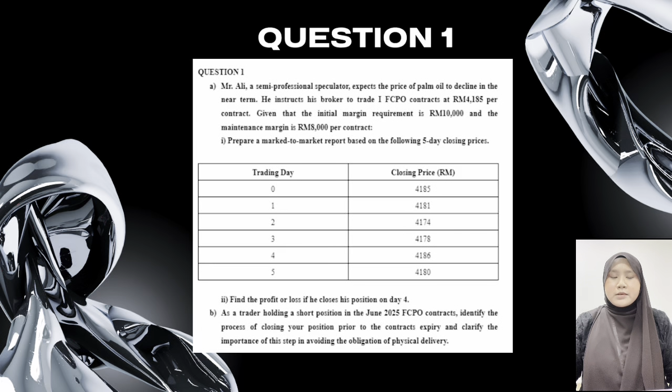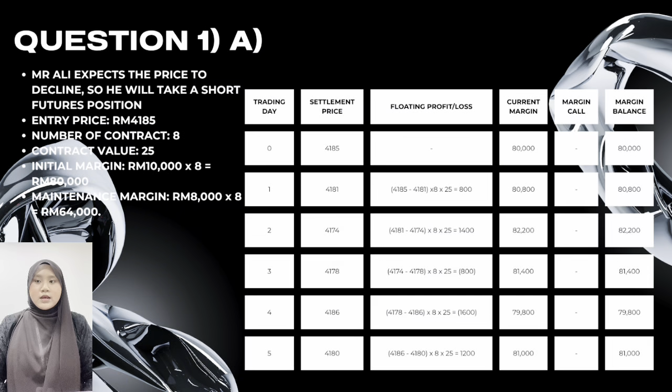This question has 3 parts. First, I will explain the market-to-market report. Next, I will calculate the profit or loss if the position is closed on day 4. Finally, I will explain how a trader closes a short futures position before expiry. Now, let's move to part A.